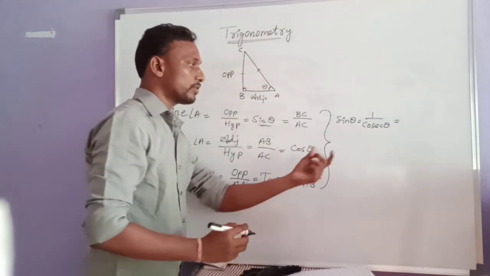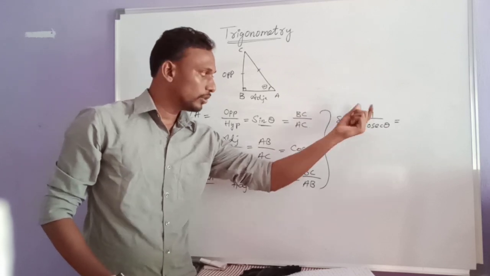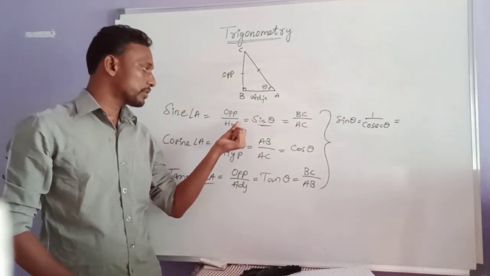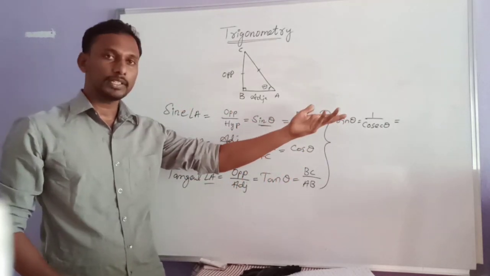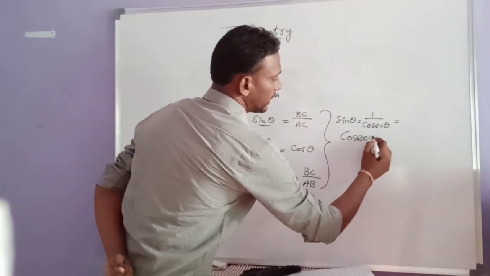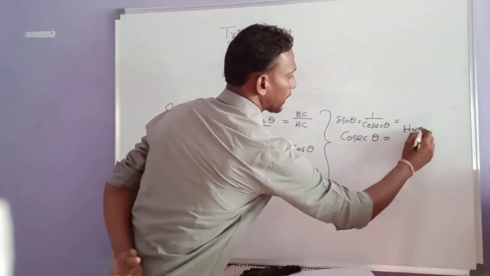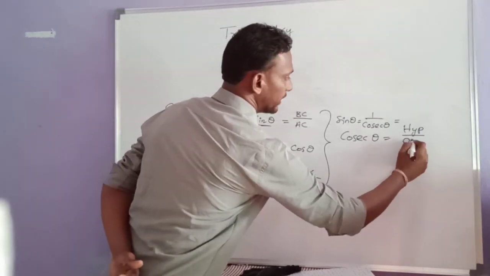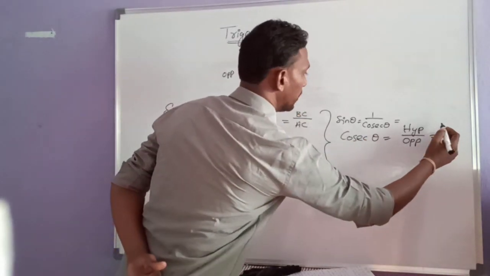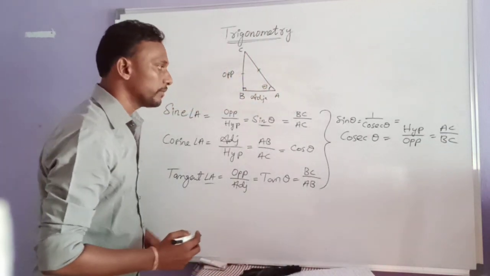Sin theta is equal to 1 by cosec theta, so cosec theta is the multiplicative inverse of sin theta. Sin theta is the ratio between the opposite side and the hypotenuse, so taking the reverse form, cosec theta is hypotenuse by opposite side. Here the hypotenuse is AC and the opposite side is BC, so AC by BC.